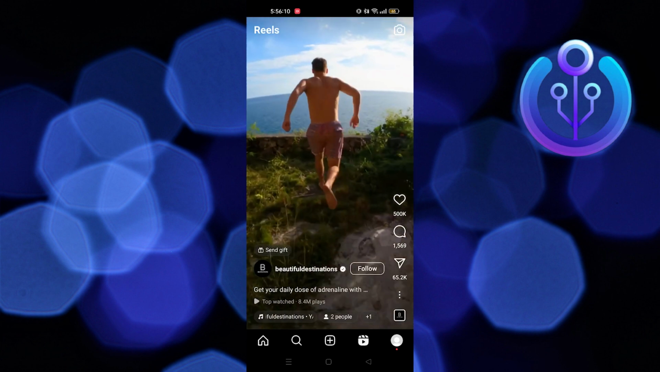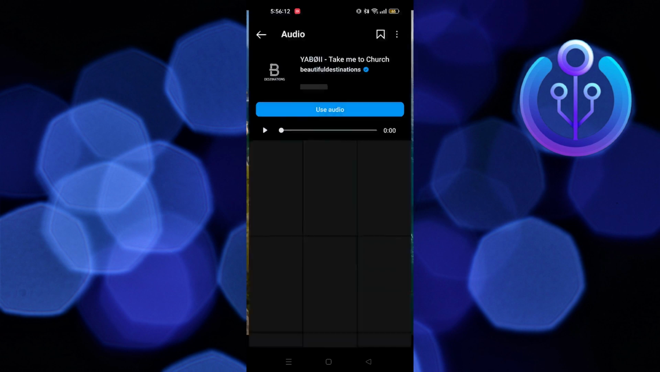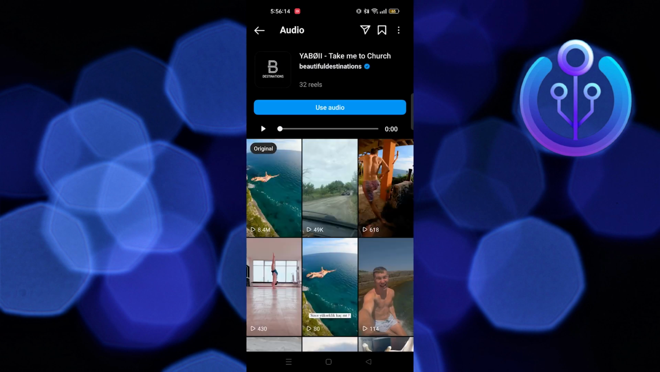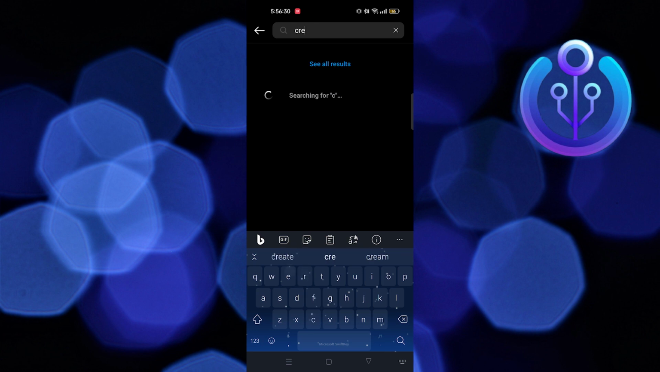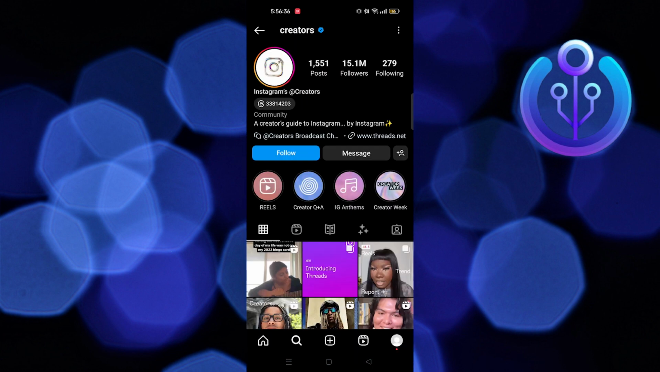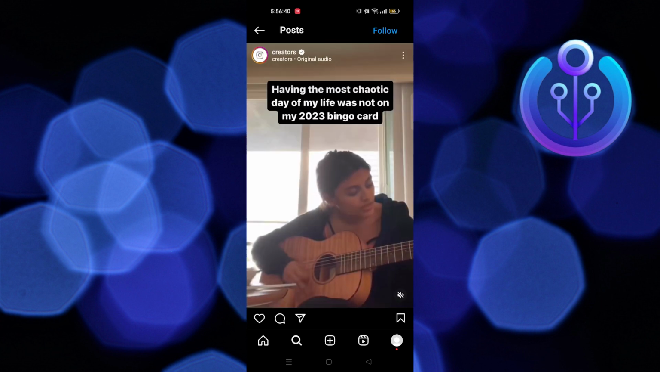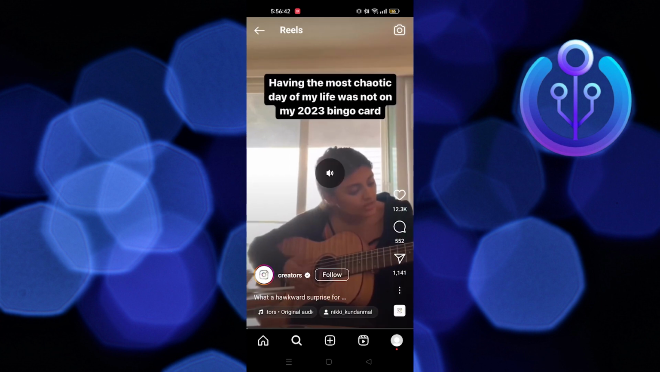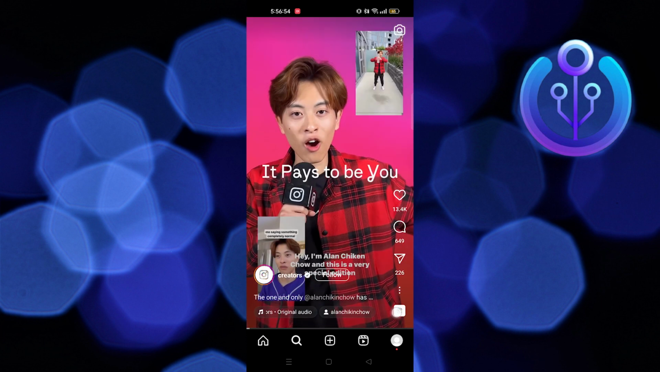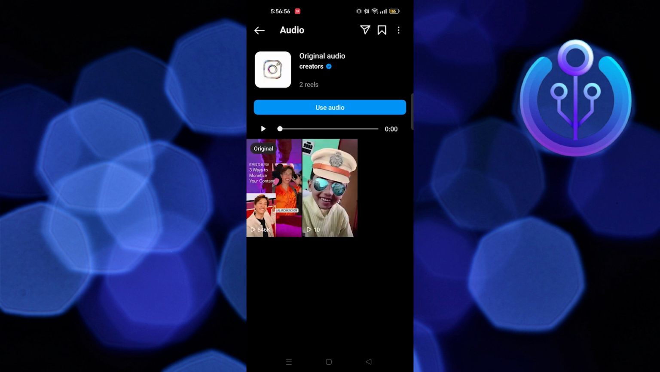Then click on the Reels icon. Tap on its music. Then search Creators. Open the account. From here, watch the videos and listen to the trending songs. Click on its music and you can also use that sound.